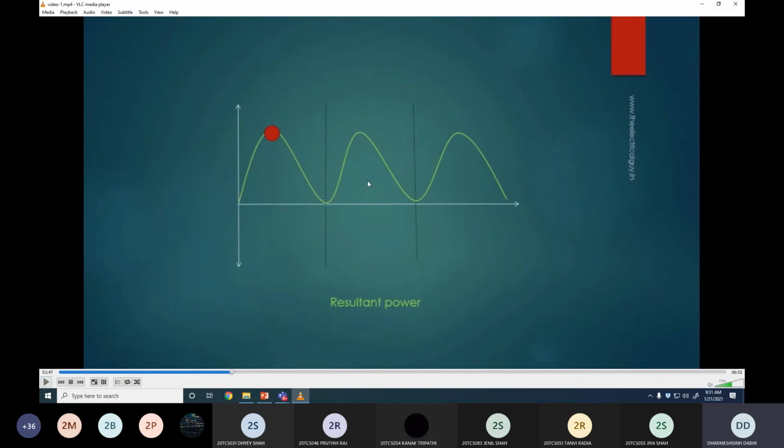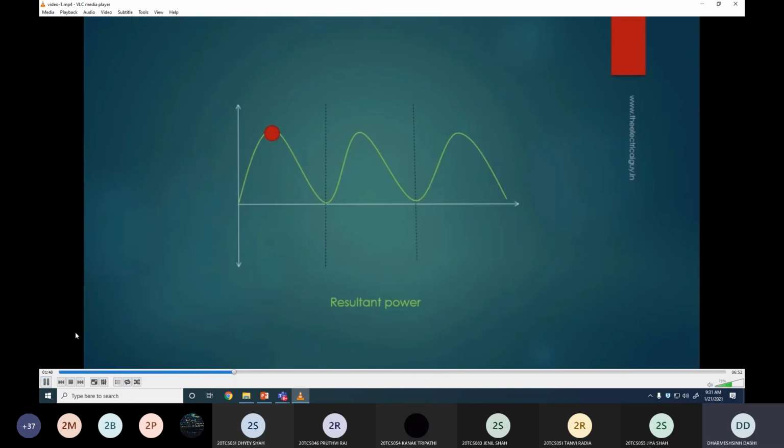You can see that in one cycle of your voltage or current, with a 50 hertz voltage or current, your power varies with a frequency of 100 hertz. That's why in this first advantage it is written that it is a pulsating nature and it varies at twice your supply frequency. If you take the average value of this power, you get half of your maximum power. The maximum power is this. If you take the average of this power, that is exactly half of the maximum power. So that is one of the disadvantages of the single-phase system.